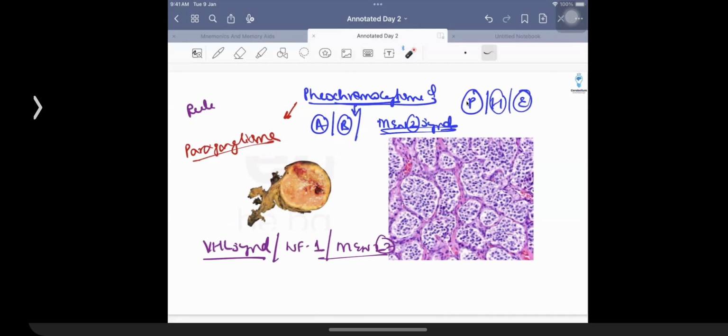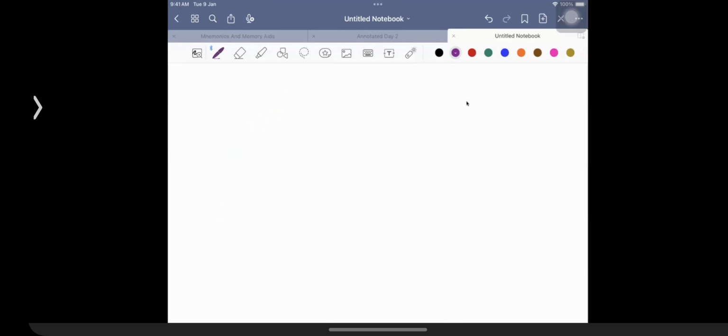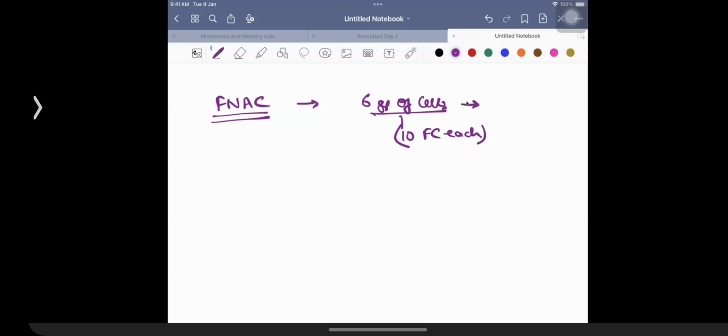So I reiterate the fact thyroid is a must-know area. Of course, when we are going to be talking about thyroid, the question asked in the exam is on the FNAC of thyroid as well. So we follow what is given the name of the Bethesda criteria. You need to have 6 groups of cells, and every group of cells should be having at least 10 follicular cells each. So that is what is called as an adequate FNAC. That is what you need to remember.